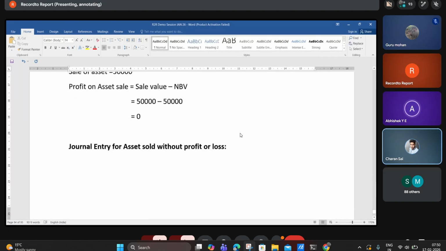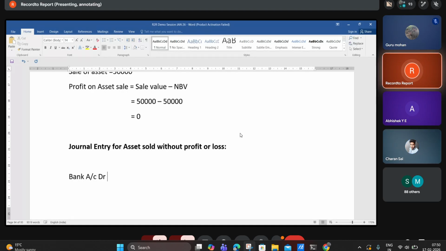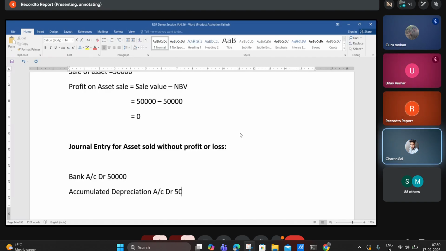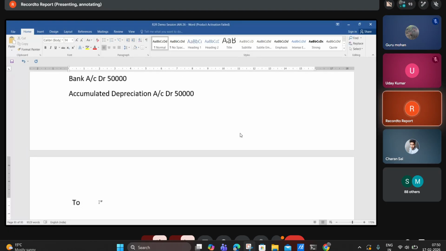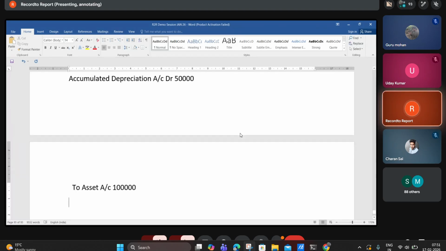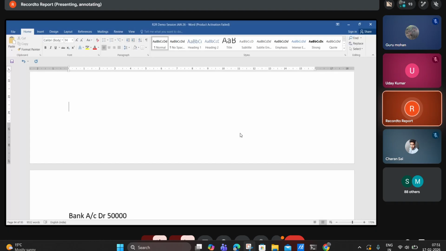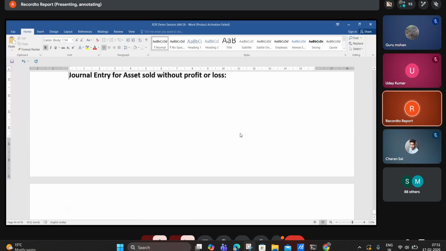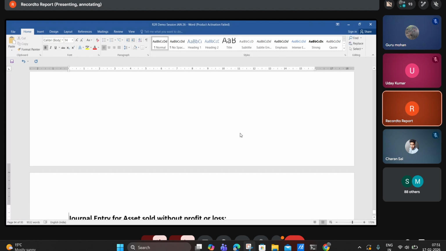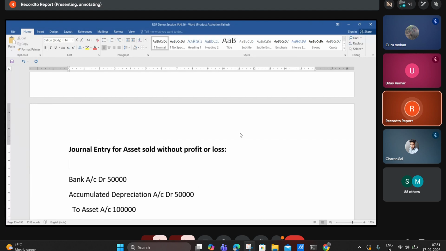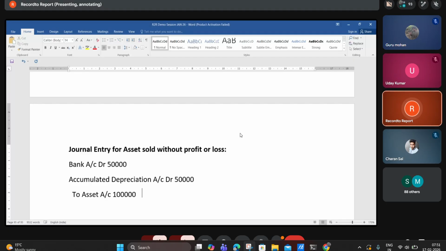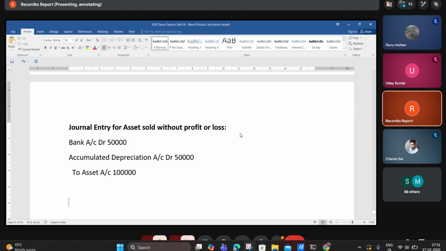Bank account debit 50,000, accumulated depreciation account debit 50,000, to machinery account, the asset value, 1 lakh. Okay, so bank account debit 50,000, accumulated depreciation account debit 50,000 to asset account. Okay, so this is about the asset sale.